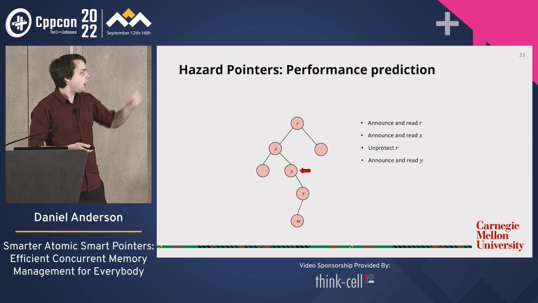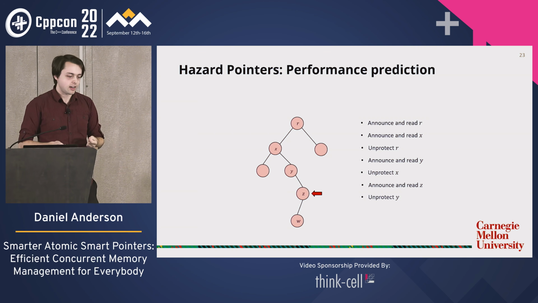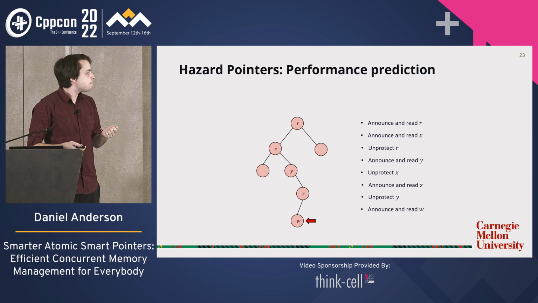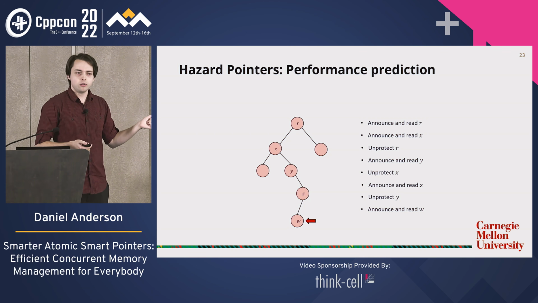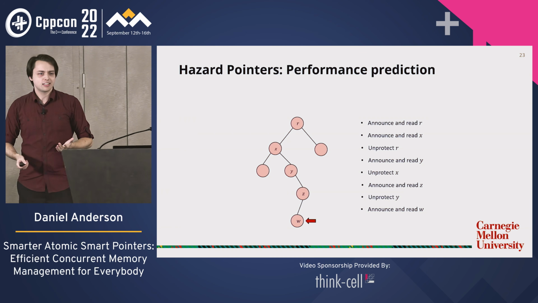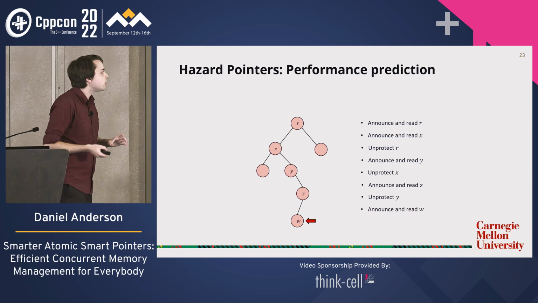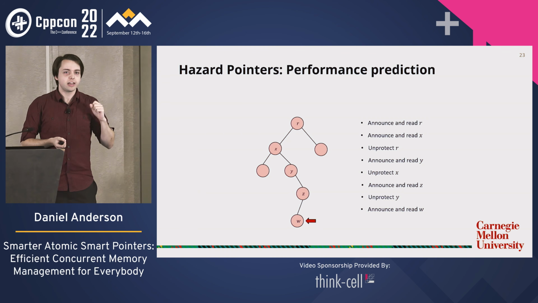We announce and read Y, and then we announce and read Z, and then we announce and read W. So, okay, what's the difference between this and atomic shared pointer? I mean, this was still a read-only operation, but it still had to do a bunch of writes. I mean, we still don't have a nice, pure, true read-only operation. We're still writing all over the place here. So we would expect some overhead.